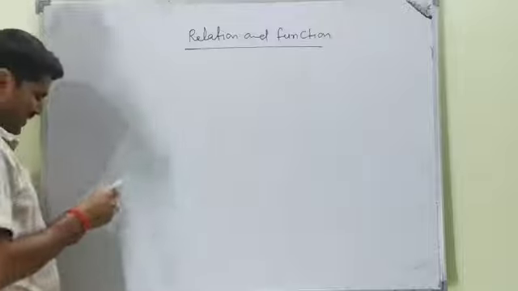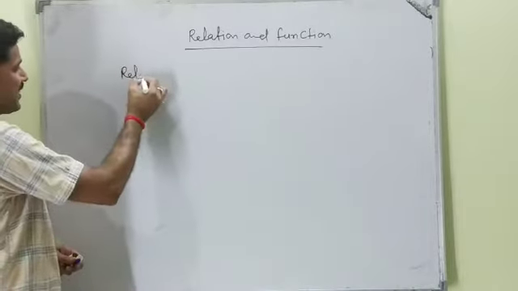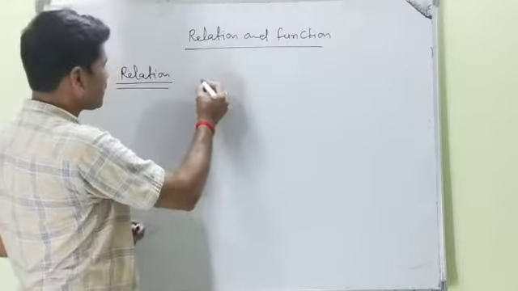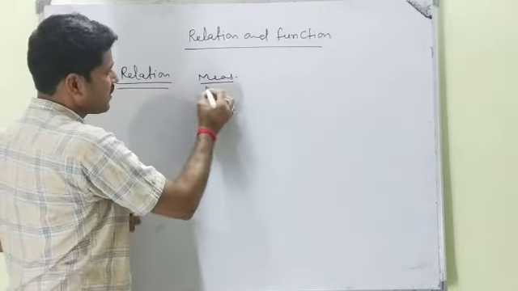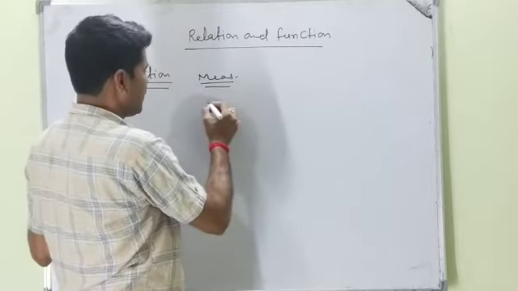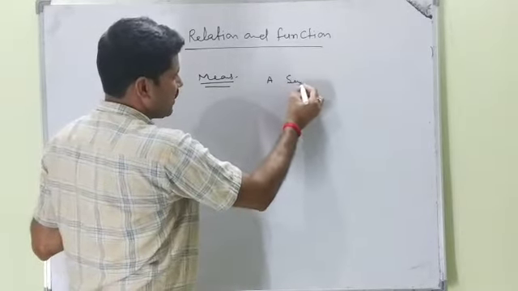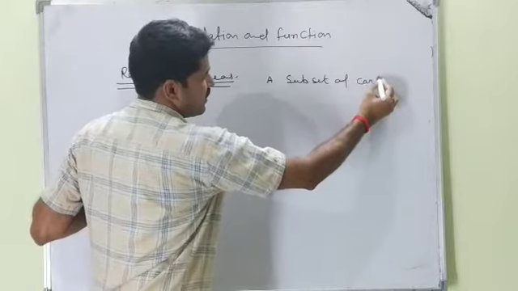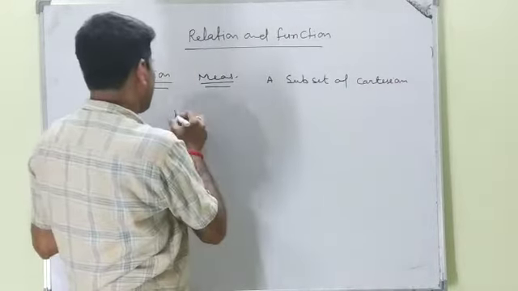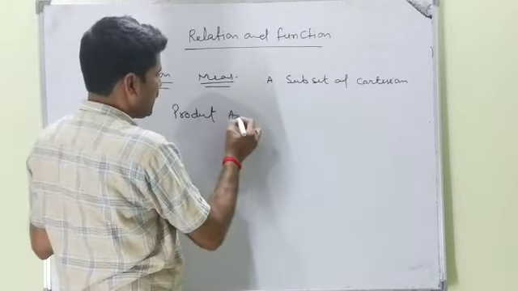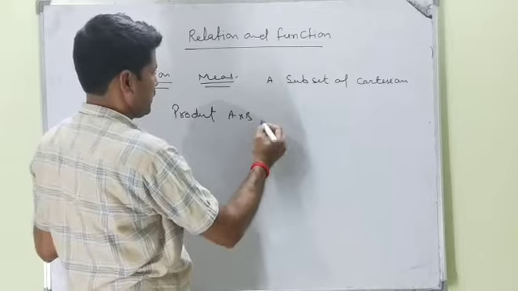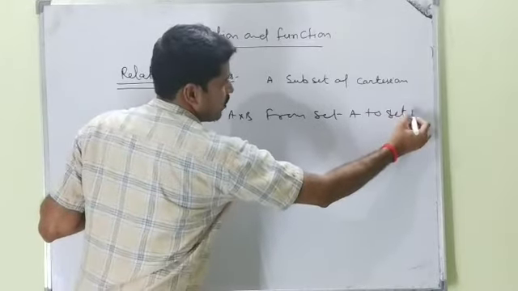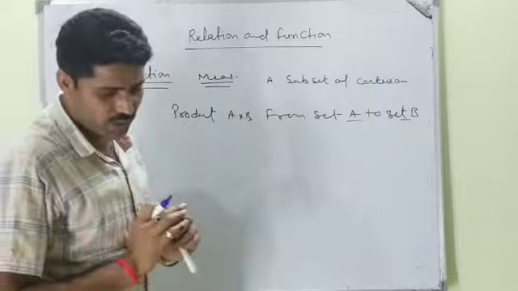Relation means a subset of the Cartesian product A cross B from set A to set B. Make sure set A and set B are non-empty.